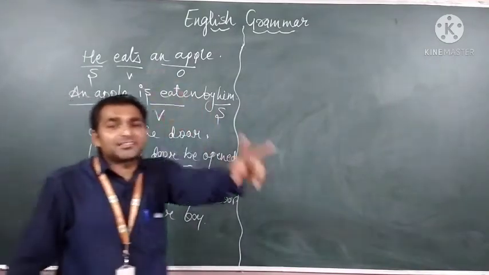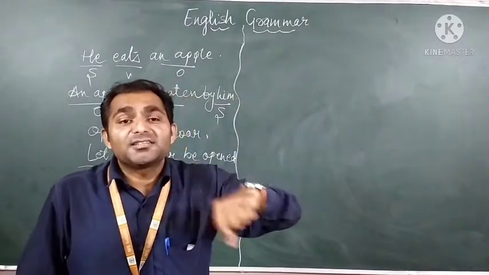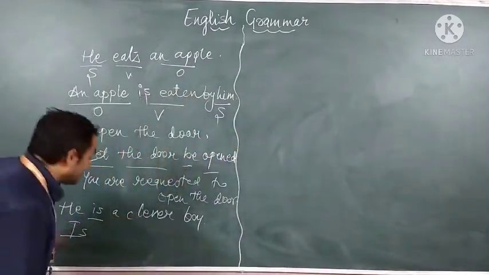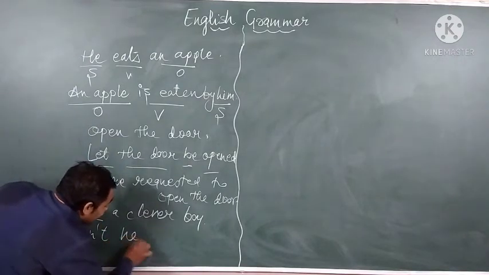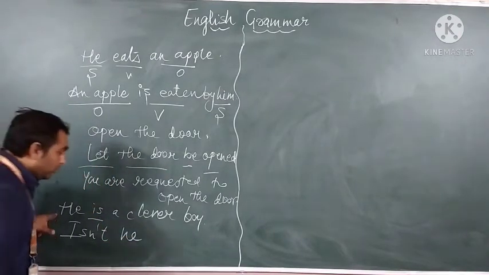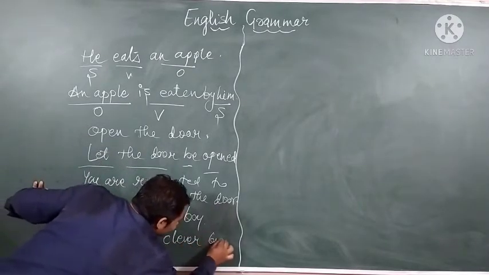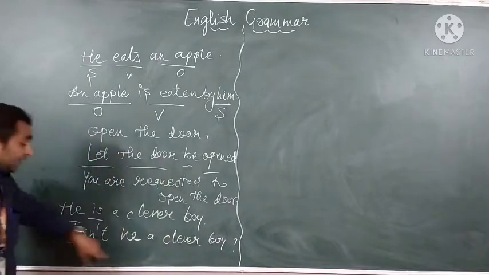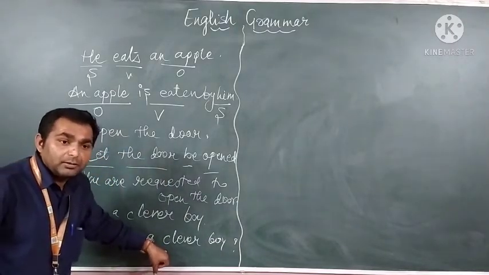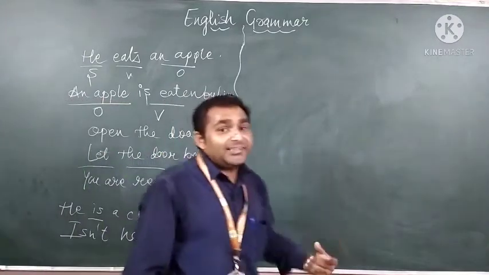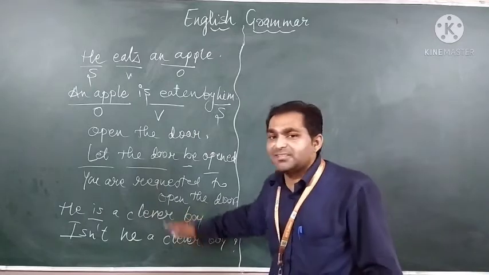Now the second rule is that if the sentence is positive, our answer will be negative. Here a positive sentence is there, so "is" becomes "isn't". Then we'll have the same pronoun: Isn't he a clever boy? Here the interrogative sentence is there, right? Isn't he a clever boy? And if we are changing the sentence from interrogative to assertive, we'll have the vice versa changes.